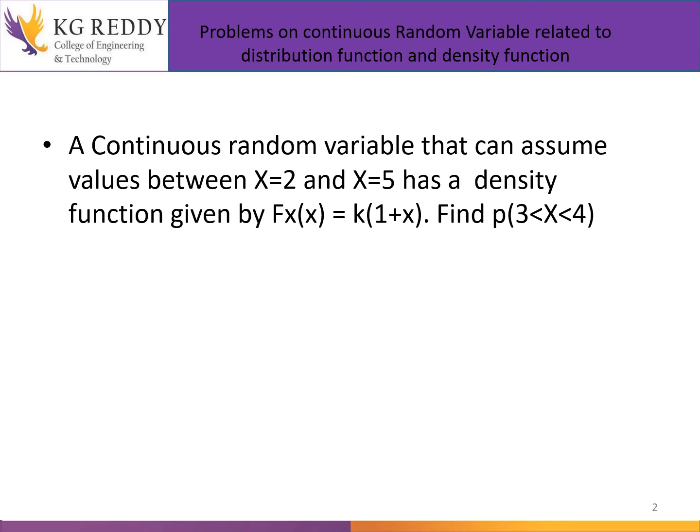We have to find the probability of 3 less than x less than 4, that is, the probability lying between 3 and 4. So first we'll start.